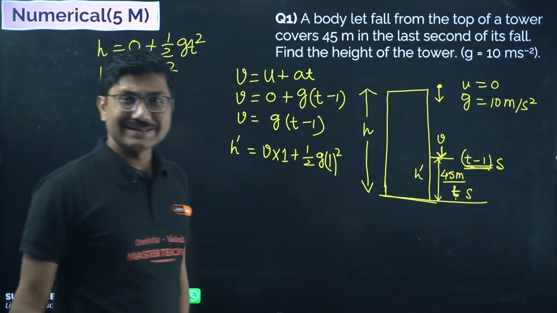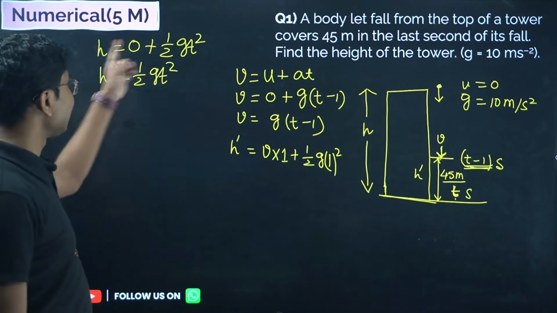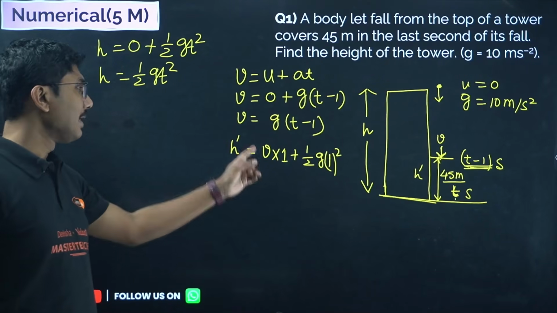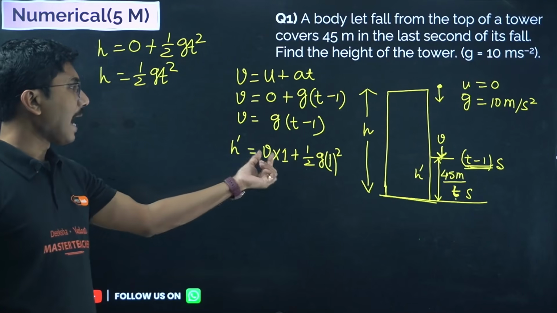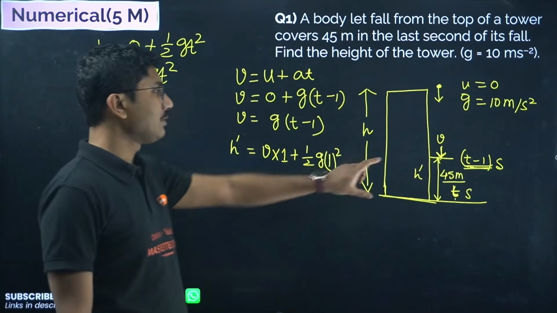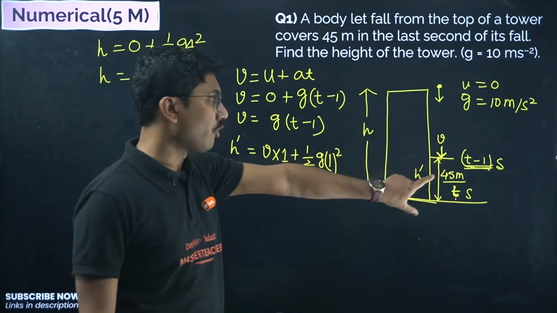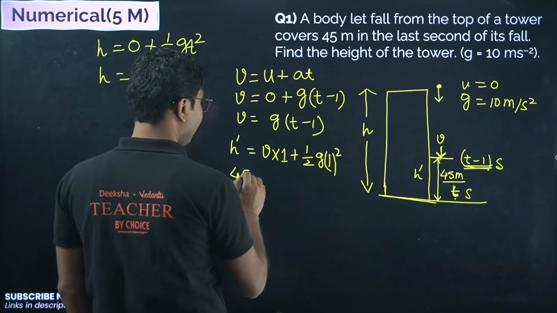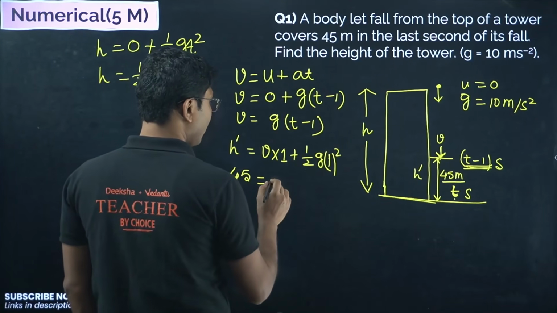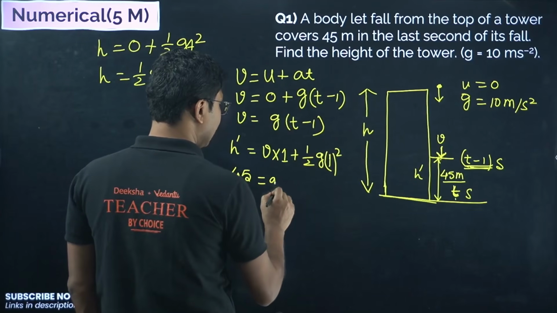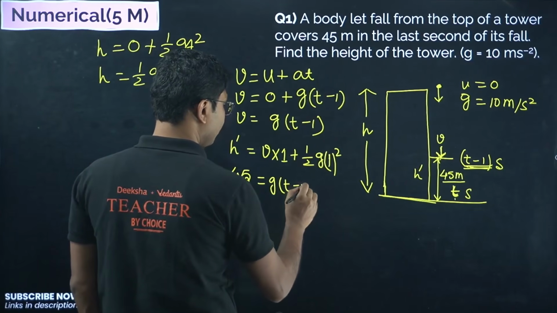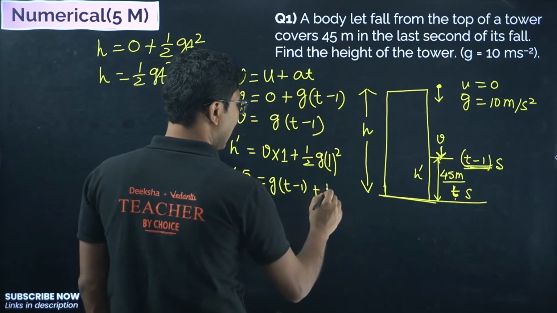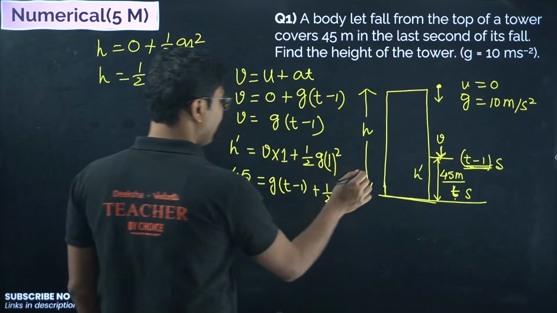Still the acceleration is g. So we are using the same equation, but with the twist that here the distance is known and time is also known. Time is 1 second. Okay, so for 1 second we can use this equation. So h, which is 45, equals g into t minus 1 plus half g. Okay, so everything is simplified.